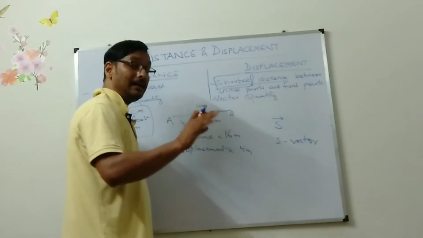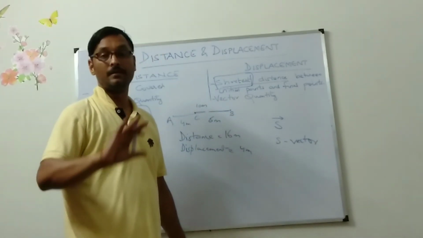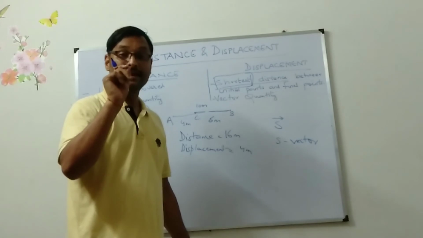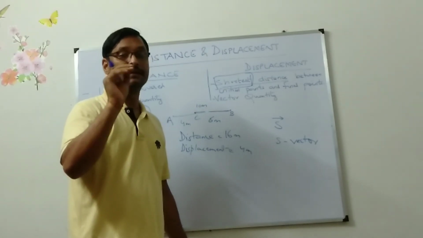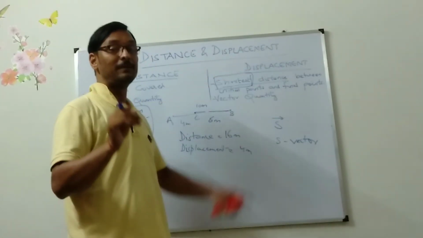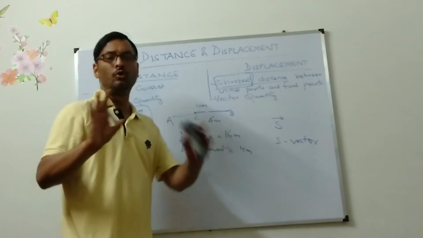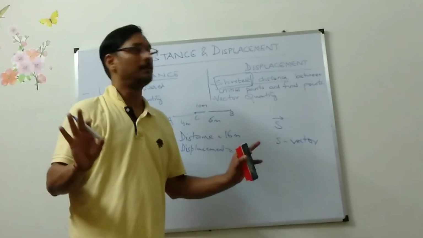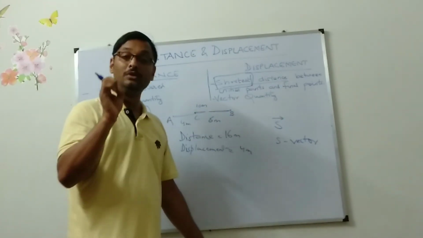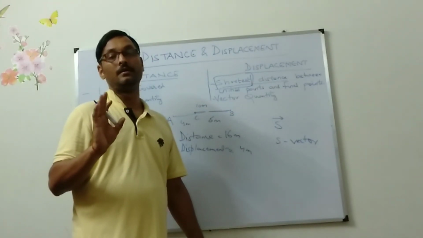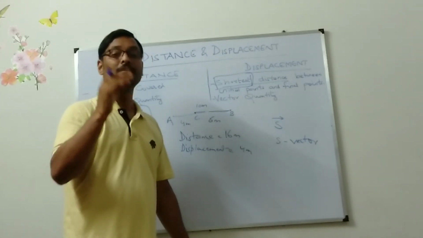The moment it changes the direction, there has to be direction included in this. In displacement, direction has to be there. For finding out distance, you don't need to worry about direction. But for finding out displacement, you need to worry about direction. Because direction changes everything.